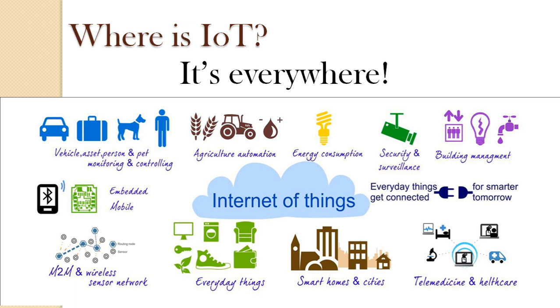For example, if your flat is on the 10th or 12th floor, it will automatically move down to the ground floor. So as soon as you enter the building, your lift will be ready to take you to your 10th or 12th floor. And this can be easily done with the help of this IoT process.